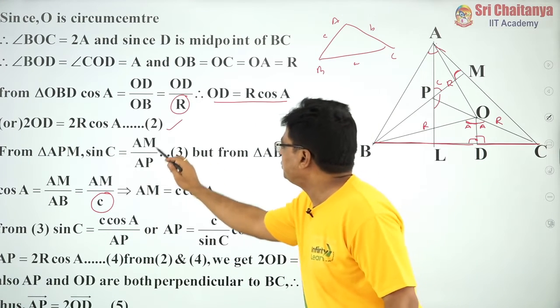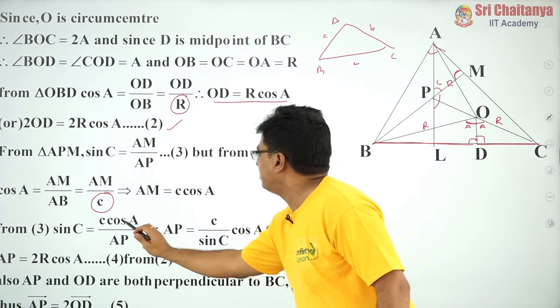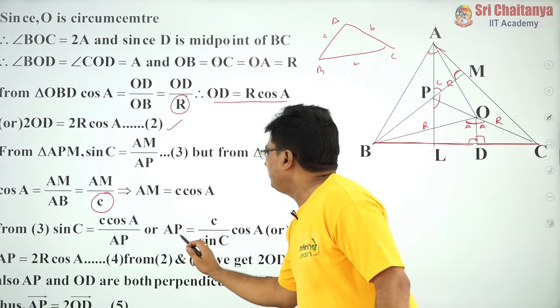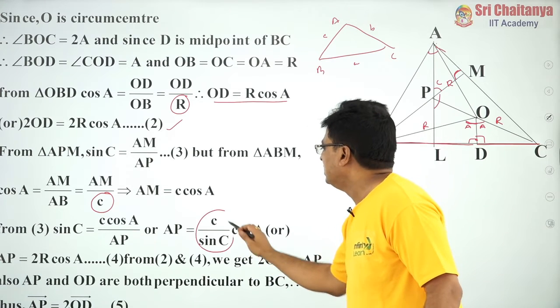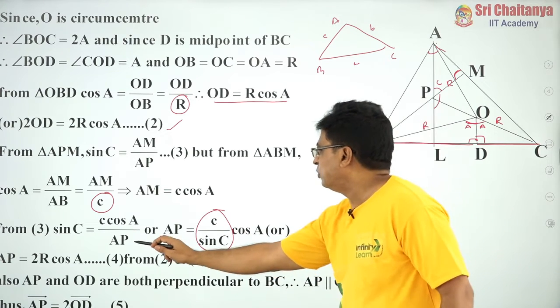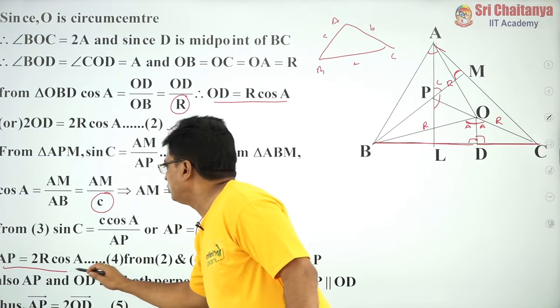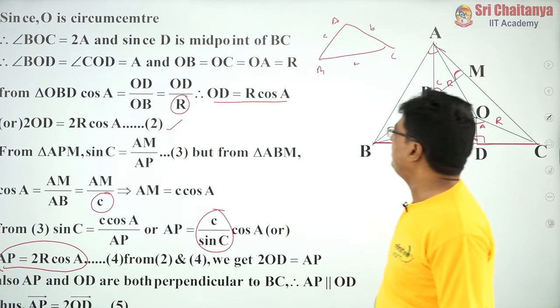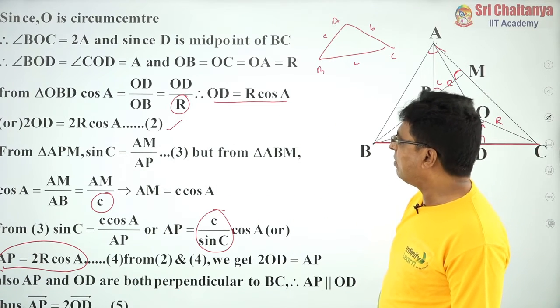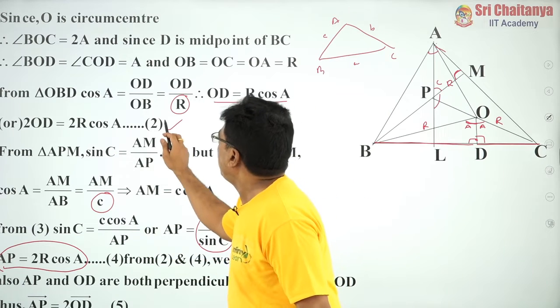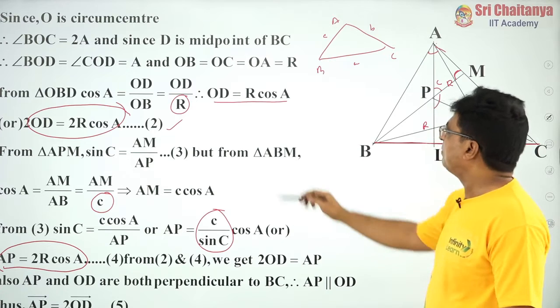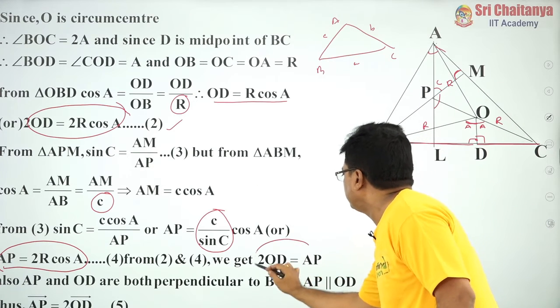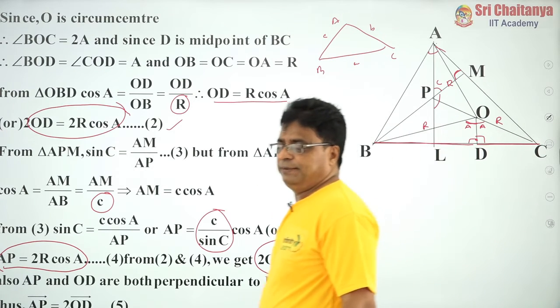Substitute AM with c cos A, and what is AP? That is c sin C by cos A. But you know that by the sine rule, c by sin C is equal to 2R. So AP is equal to 2R cos A. This is equation number 4. And from equation 2, 2OD is equal to 2R cos A. So from 2 and 4, I proved that 2OD is equal to AP.